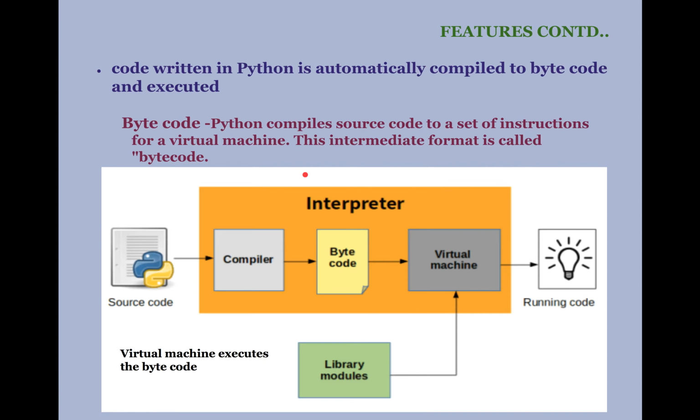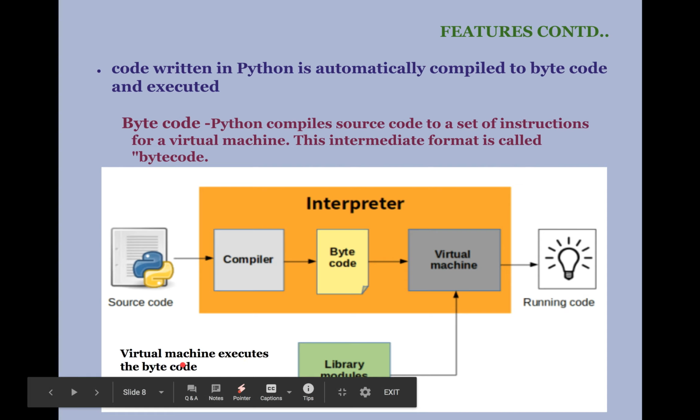So, inside the interpreter, first the source code will be converted into bytecode using the compiler. A usual compiler converts the source code into machine language, which is readable by the machine, the computer. Whereas in this case the compiler converts it into an intermediate form which is not readable by the machine directly, it has to be read by the virtual machine only. Java and Python have virtual machines like this for reading the instructions from the bytecode for execution. So here I have mentioned what the virtual machine does. It executes the instructions in the bytecode.